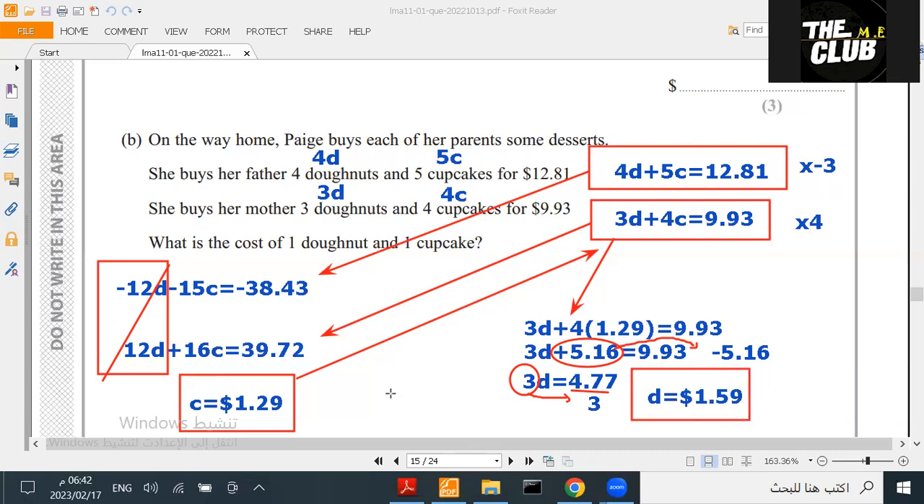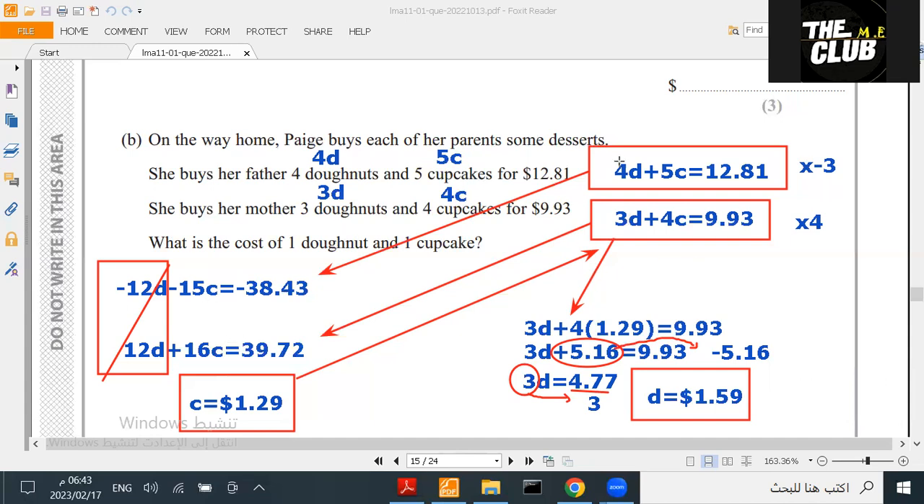So we found the cupcakes. We went back to the equation and found the donuts. I know it's confusing, but once you take the lesson, you'll understand the idea more. It's so easy to understand if you took the lesson, but I hope you understood it from here.